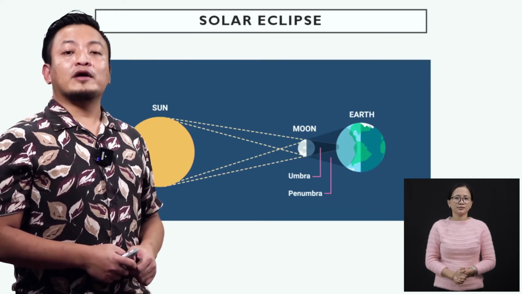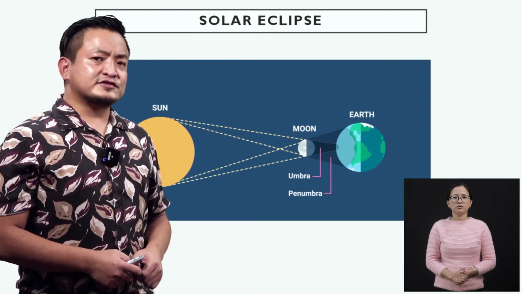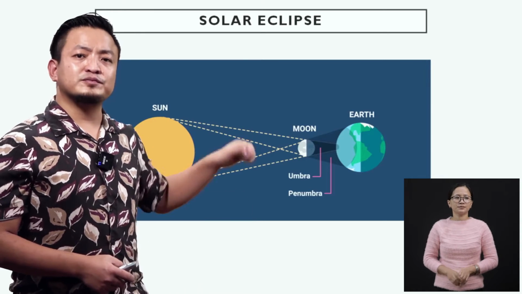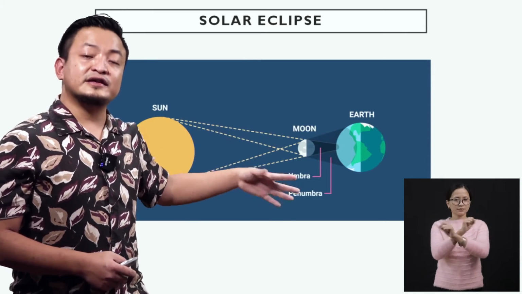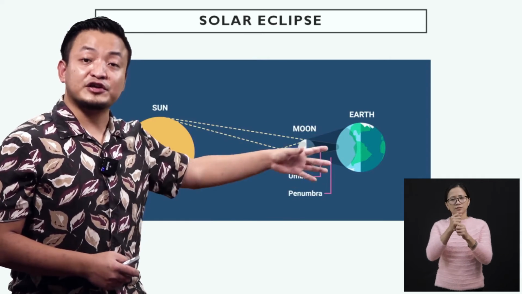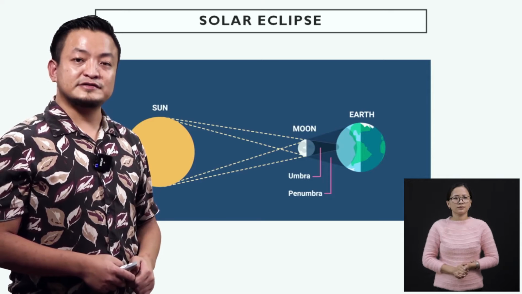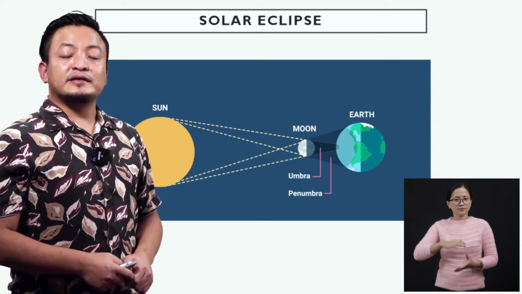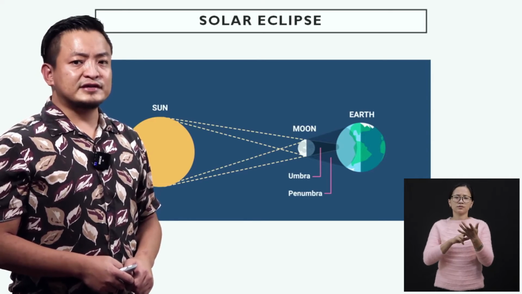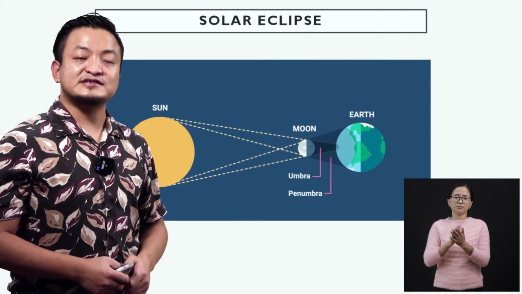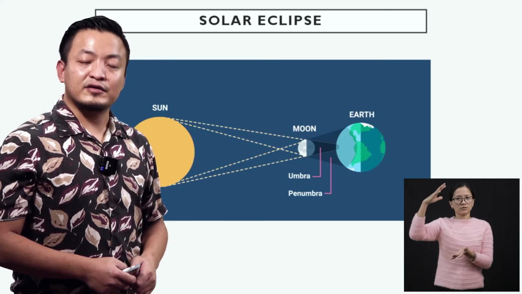When the Earth passes through the shadow of the Moon, it will be dark until it emerges out of the shadow. Okay, students? Now, in this case, we will see that the Moon is between the Sun and the Earth.